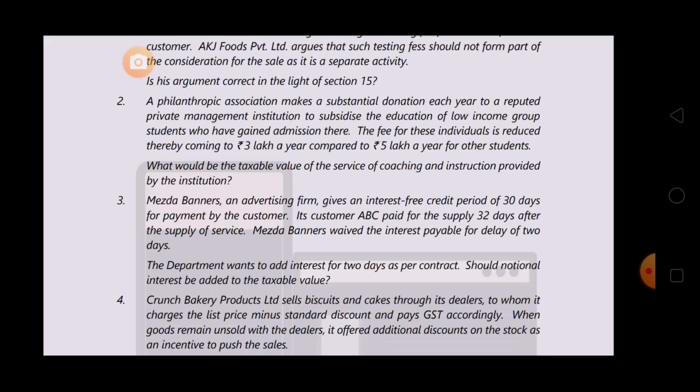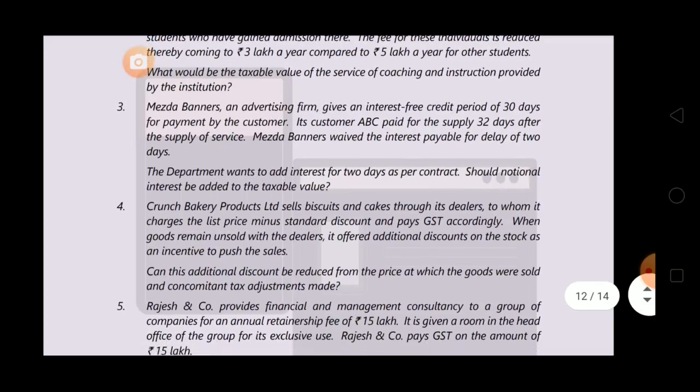Now, next one is Mezza Banners, an advertising firm, gives an interest free credit period of 30 days for payment by customer. Its customer ABC paid for the supply 32 days after the supply of service. To avail the interest free credit period, it was supposed to pay within 30 days but it paid after 30 days. Mezza Banners waived the interest payable for delay of 2 days. The department wants to add interest for 2 days as per the contract. Should notional interest be added to the taxable value? See the answer.